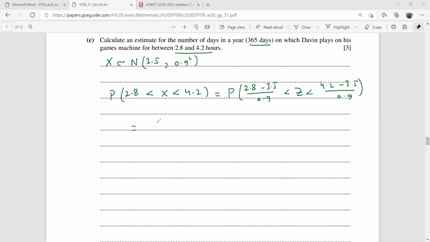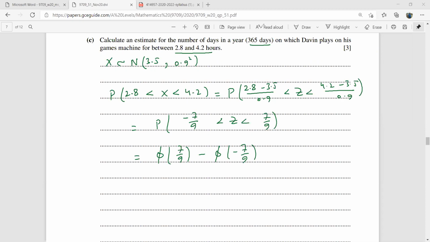Acha, when you simplify this, you get probability Z is between minus 7 over 9 and 7 over 9. So you can write it as phi of 7 over 9 minus phi of minus 7 over 9.